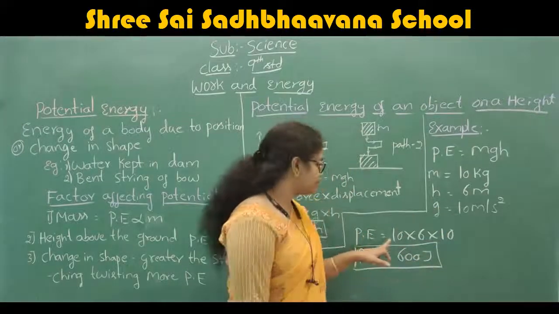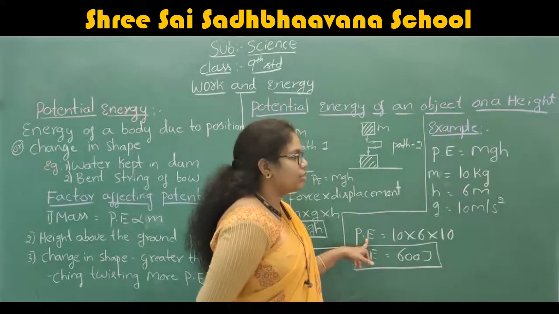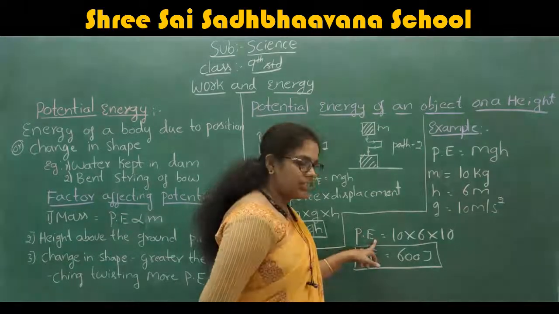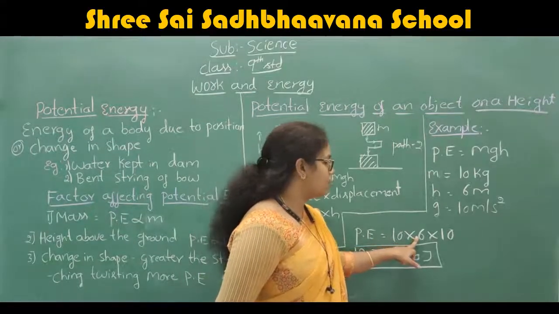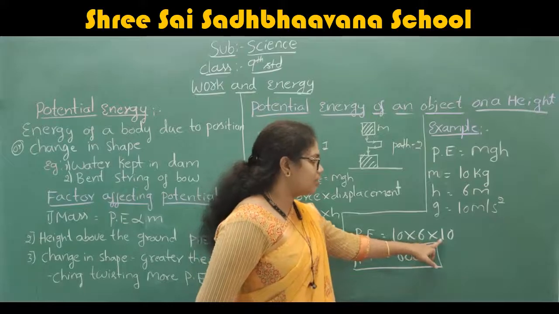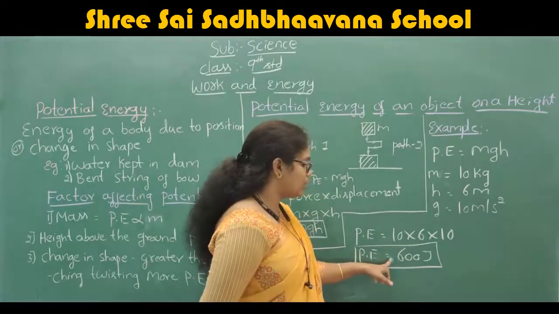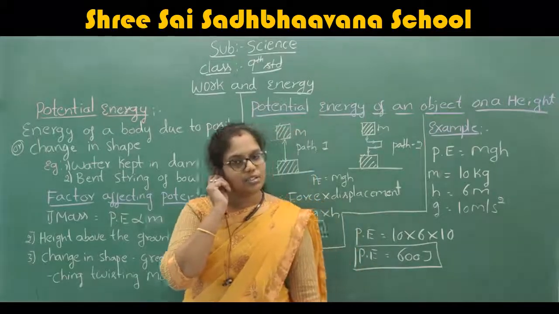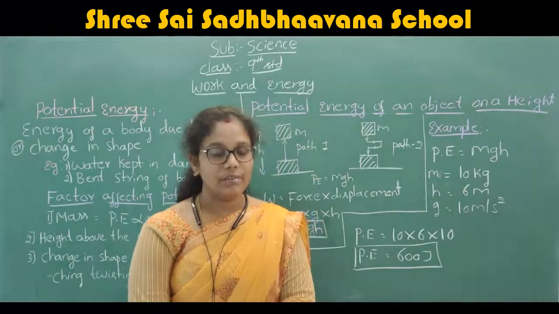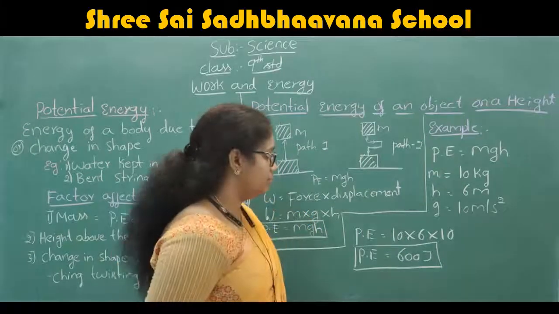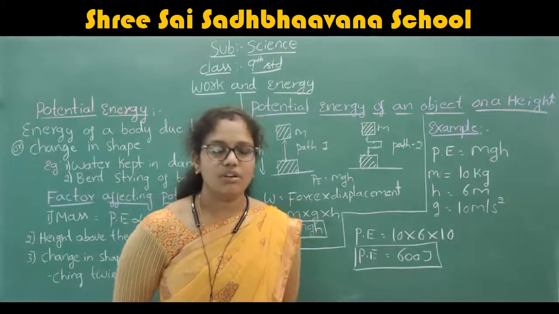Just substitute. I am going to substitute in this equation, that is, potential energy is equal to m is 10, h is 6 and g is 10. Therefore, if you multiply, you get that potential energy is equal to 600 joule. Understood the question? How we are going to solve it? By knowing the formula, PE is equal to mgh, we can solve the problems.